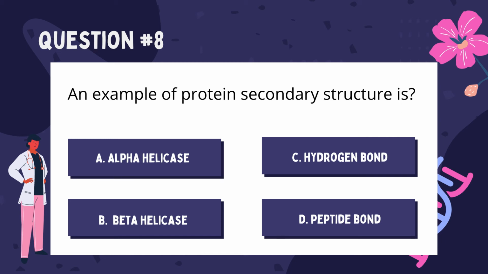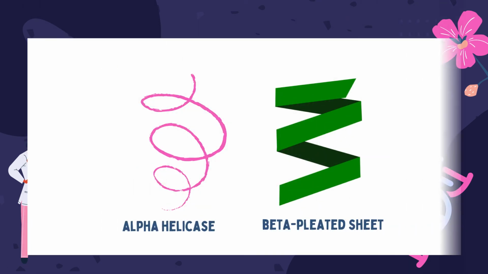Number 8. An example of protein secondary structure is A. Alpha helix, B. Beta helix, C. Hydrogen bond, and letter D. Peptide bond. The correct answer is A, alpha helix. The protein secondary structures are alpha helix and beta pleated sheets. Hydrogen and peptide bonds are examples of bonds in different molecules, but they are not a secondary protein structure.